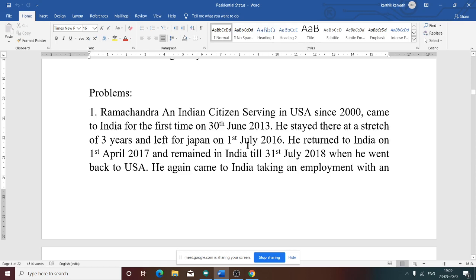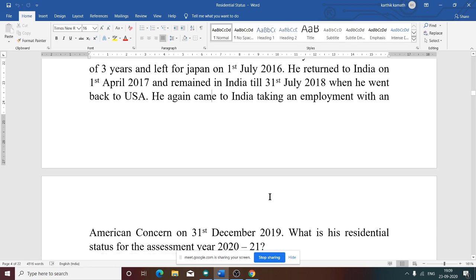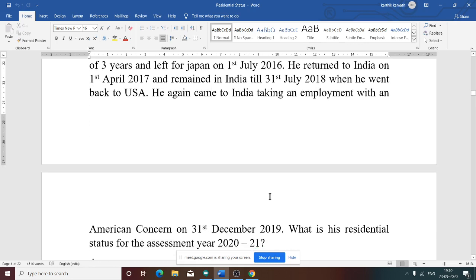So now this is clear. He returned to India on 1st April 2017 and remained in India till 31st July 2018. Then he went back to USA. He again came to India, taking an employment with an American concern, on 31st December 2019. What is his residential status for the assessment year 2020-21?